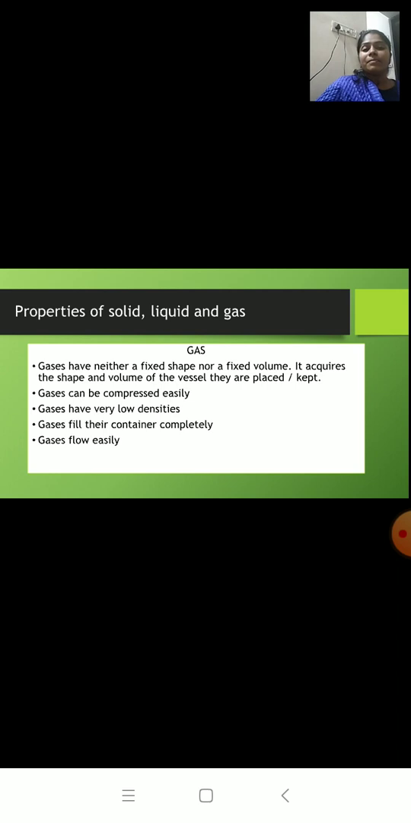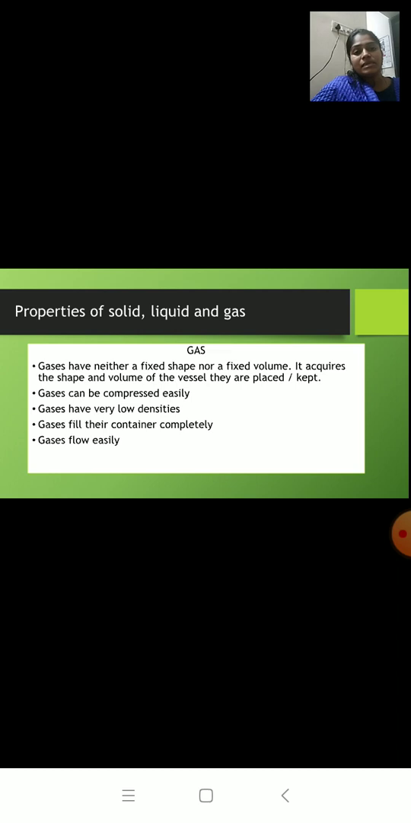Gases can be compressed easily, because gas particles have large spaces between them, so those spaces can be compressed or reduced easily. Gases have very low densities. Gases fill their container completely. It means they can leave their body and they can fill the container.